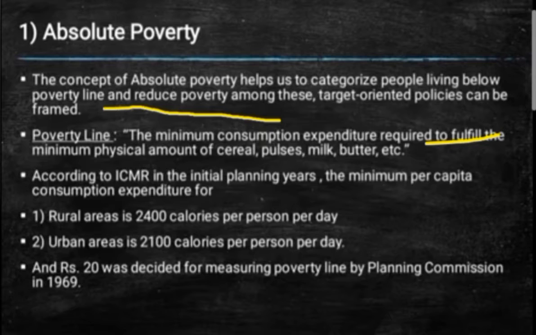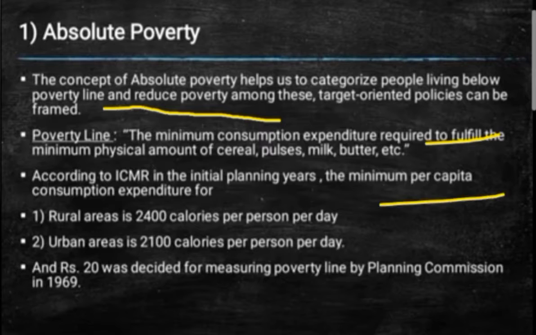It is the minimum consumption expenditure quite required for a person, but if his or her income cannot fulfill even those basic requirements, they come under the poverty line. So this is the very first.